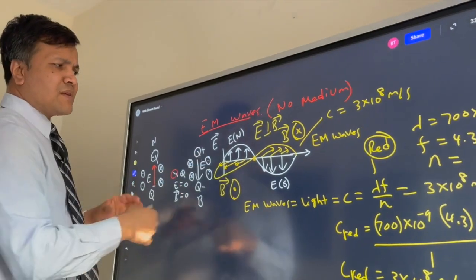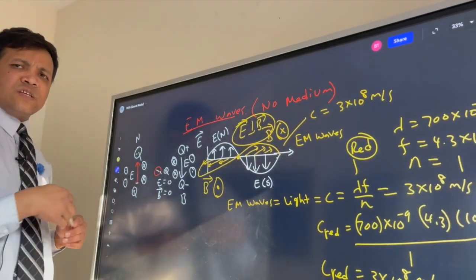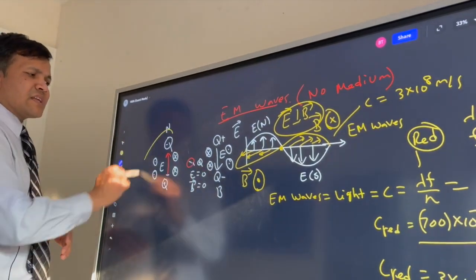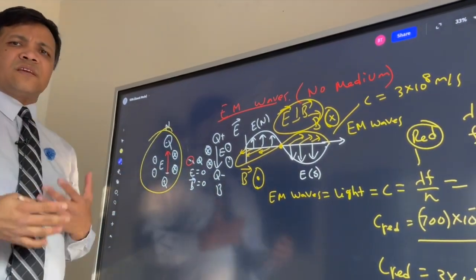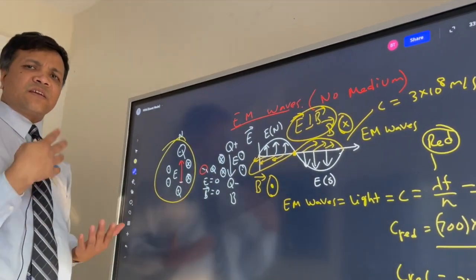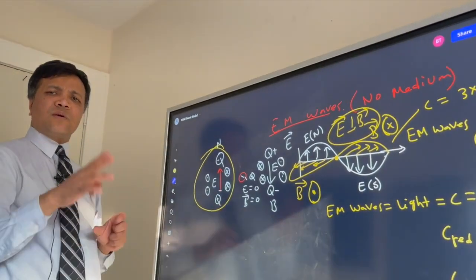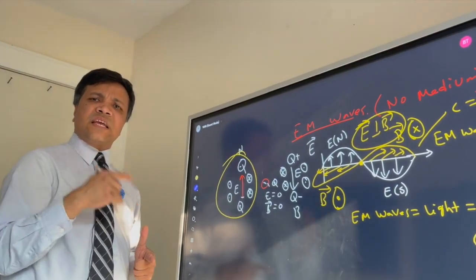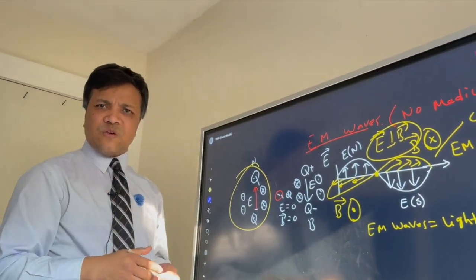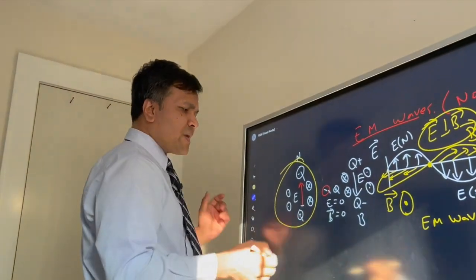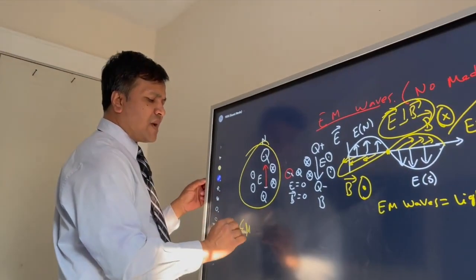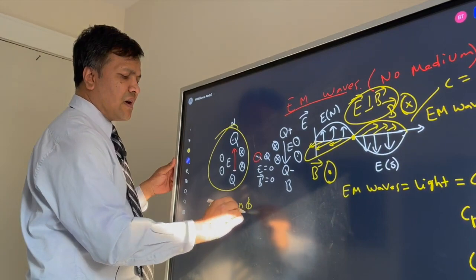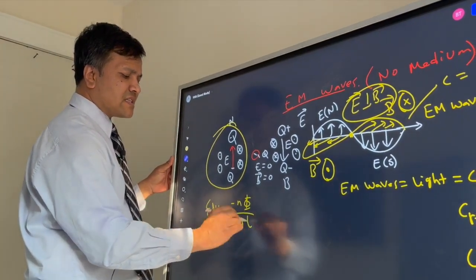EM waves are created by what? The oscillation of the electric field and the magnetic field. Why do they oscillate? Because the electric field creates the magnetic field, and the magnetic field creates the electric field, by Coulomb's law and Oersted's law together, and the magnetic field creates the electric field by, of course, Faraday's law. What is Faraday's law? EMF is equal to negative N times the change in flux over delta t.